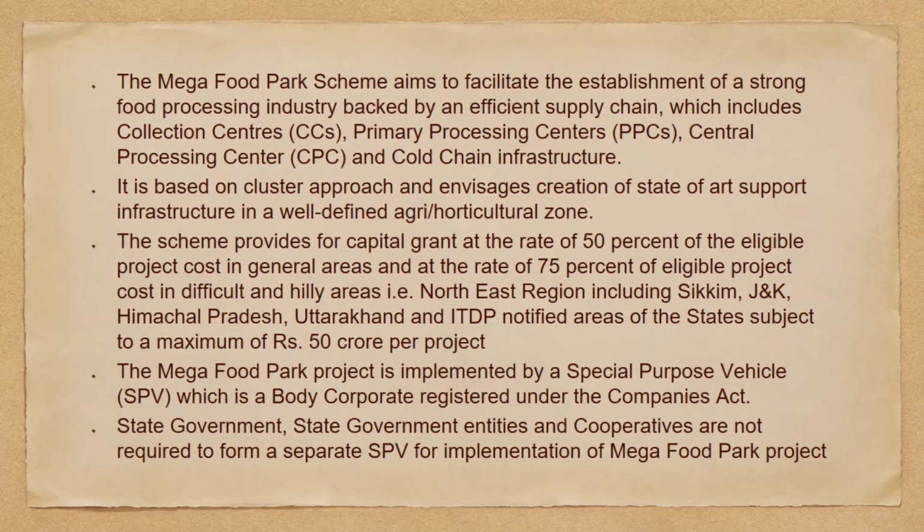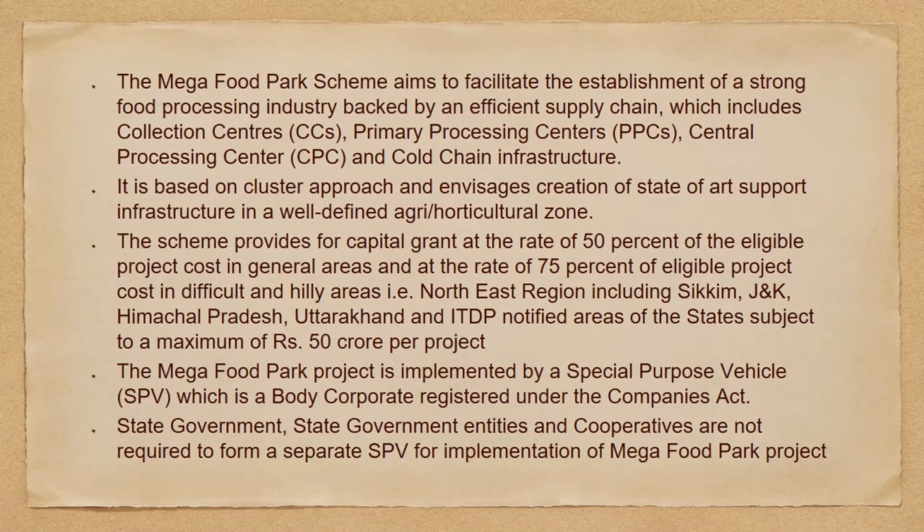The scheme provides for capital grant at the rate of 50% of the eligible project cost in general areas and at the rate of 75% eligible project cost in difficult and hilly areas, that is northeastern region including Sikkim, Jammu and Kashmir, Himachal Pradesh, Uttarakhand, and ITDP notified areas of the state subjects to a maximum of rupees 50 crore per project.